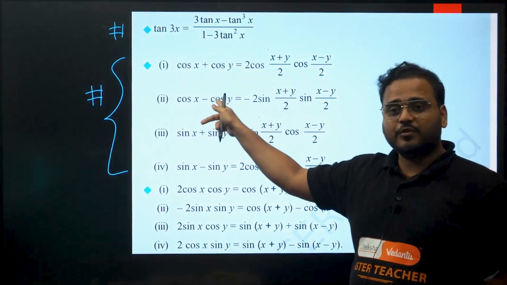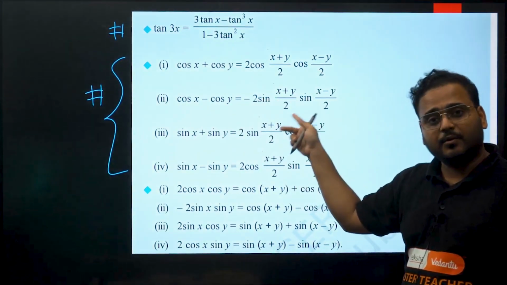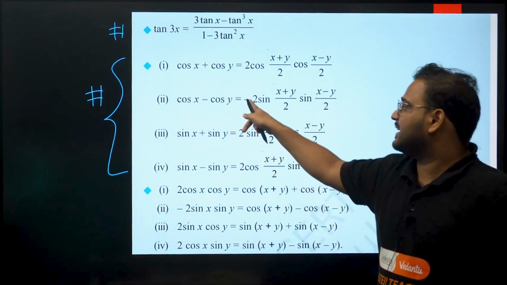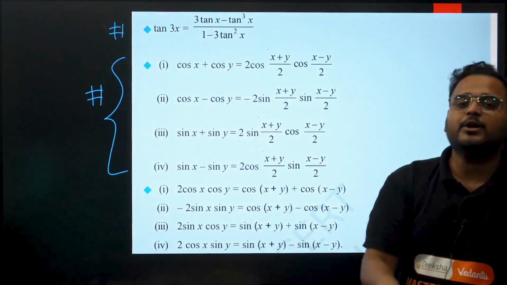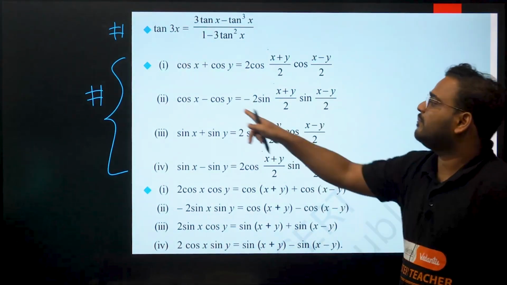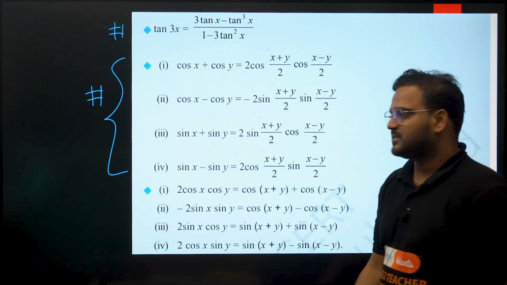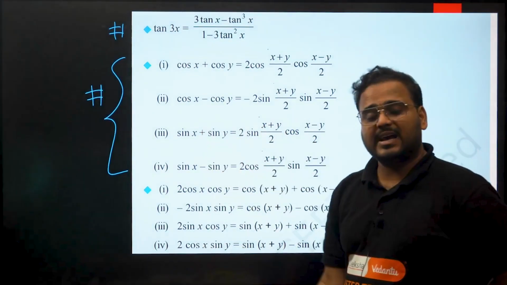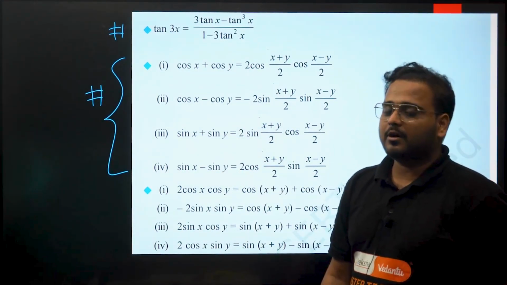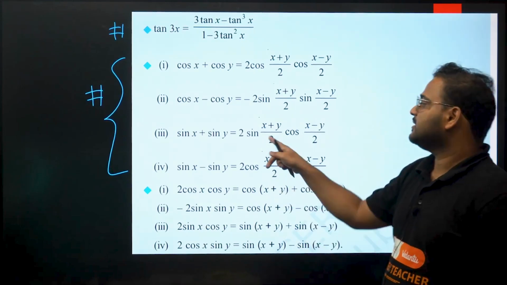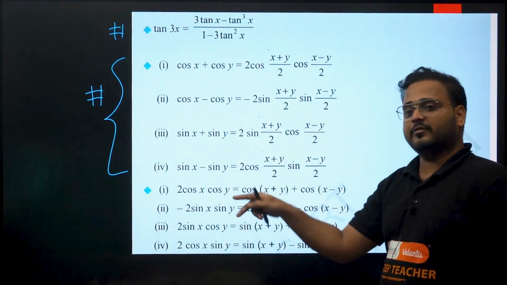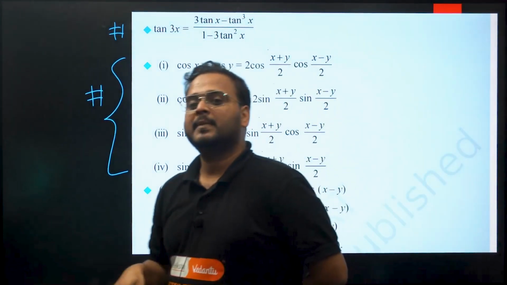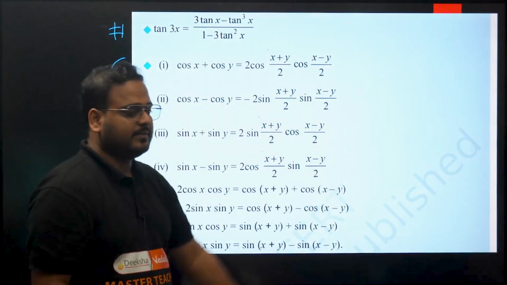When you have the difference of cosines, you have both sine, with a minus 2 outside: minus 2 sine of x plus y by 2 and sine of x minus y by 2. When you have sine plus sine, you get first one as sine and second one as cos: sine of x plus y by 2, cos of x minus y by 2. When you have difference, it reverses: cos of x plus y by 2 and sine of x minus y by 2. Have a look.